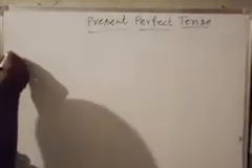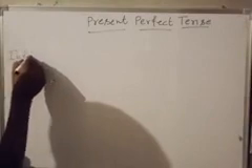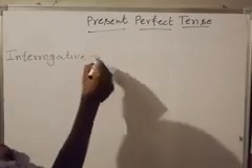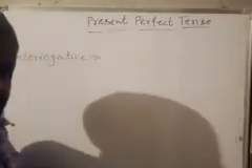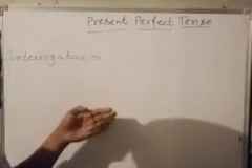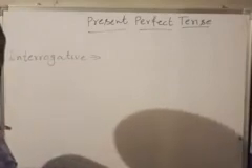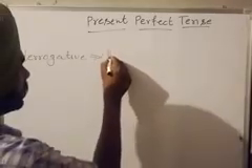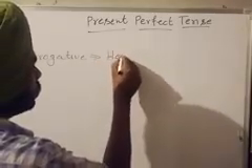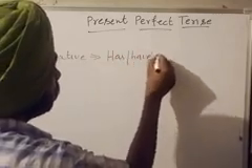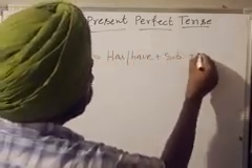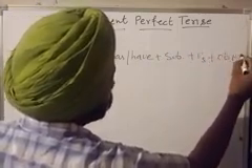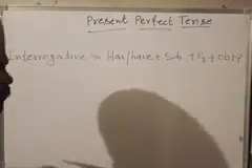And now we are moving to the third variation. Third variation is interrogative. As we discussed in the earlier videos, whenever we transform a simple sentence into interrogative, we always use the helping verb before the subject, and the same is the case with this tense. We use has or have before the subject, then we use verb third, and second last we use object, and at the last position we use question mark.